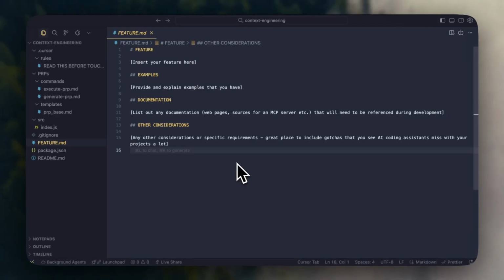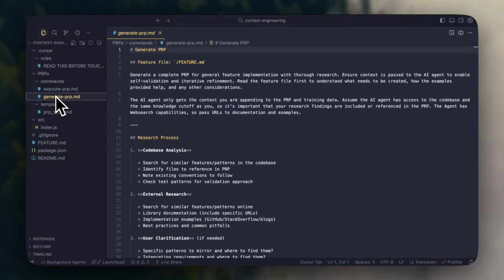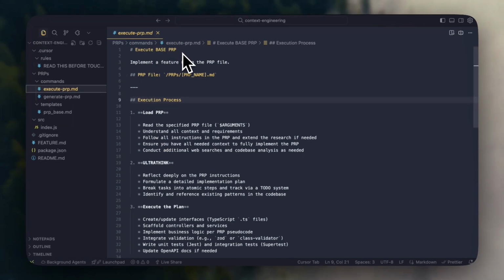So now onto PRPs, which stands for Product Requirements Prompts, and it's just a play on the classic PRDs for defining a product's purpose, its features, and behavior. This version is just written as prompts for the AI agent. So we have 2 command files. One is to generate the PRP, which is a list of instructions on how to go about that. And the other one is for executing a PRP.